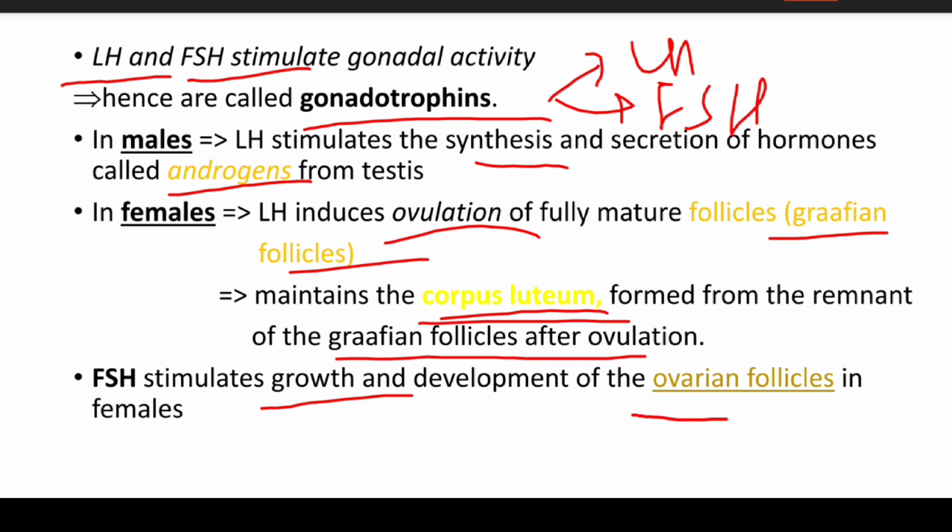Follicle stimulating hormone stimulates the growth and development of the ovarian follicles in females.